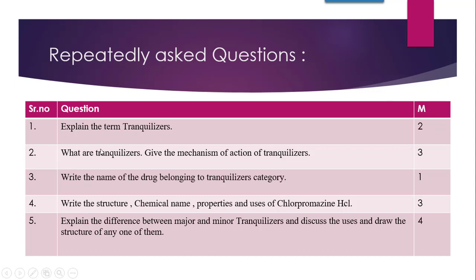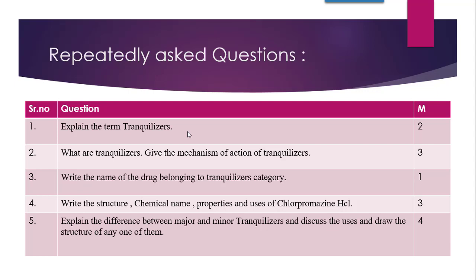Now in this, as we have discussed in the video, you are supposed to write down the definition of tranquilizer along with examples of tranquilizers, and you are supposed to classify the tranquilizers. Classify in the sense you are supposed to write down the types of tranquilizers, that are major tranquilizers and minor tranquilizers, and then write down the difference between them. So these will comprise the answer for explain the term tranquilizers.